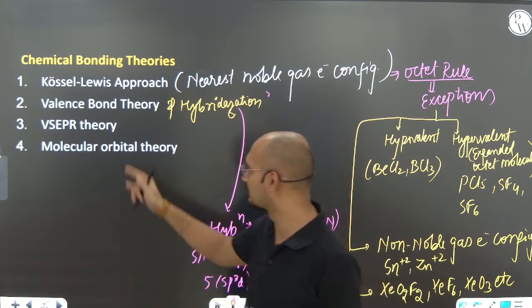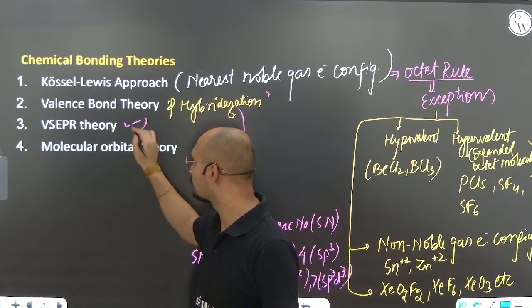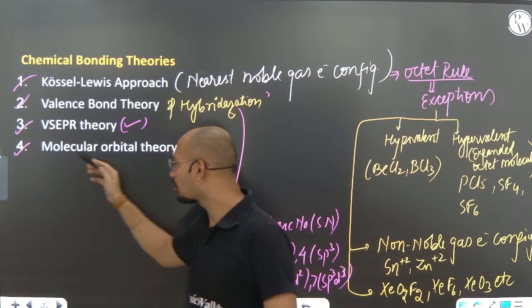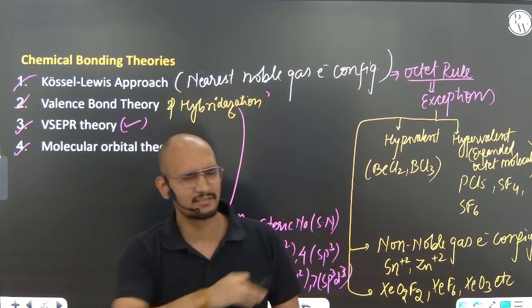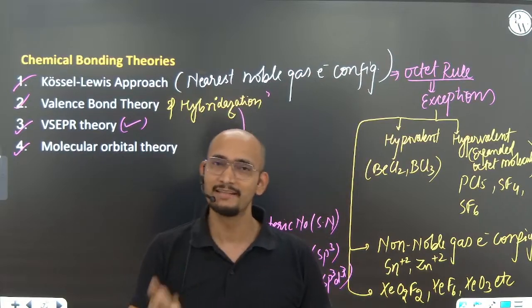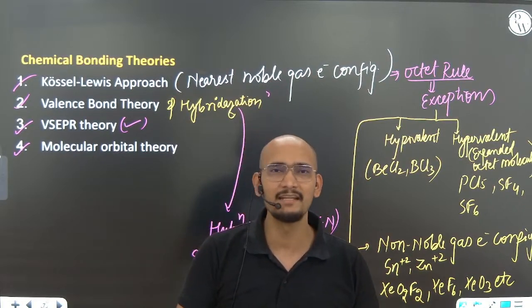Everyone has studied about this. Now, this was something about VSEPR, and then we are going to talk about molecular orbital theory. See, molecular orbital theory is such a beautiful theory that chemistry has not seen a better approach than molecular orbital theory to explain anything about anything.